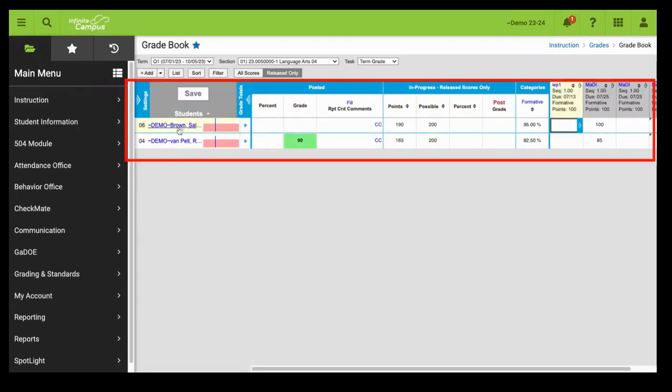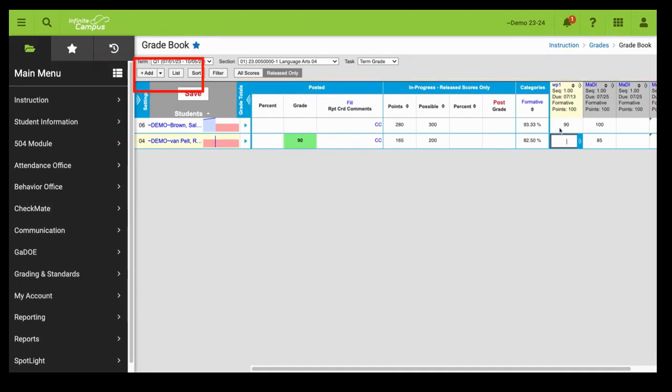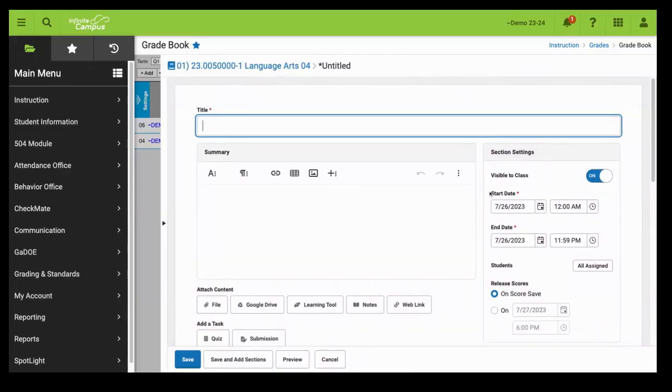In this view, you'll see the student names, and notice that I can see the grade for my formative category. Remember, I also have summative, but none of the assignments here are considered summative assignments. So again, I can simply type in grades if I would like to here. I do not have that copy down option. If I wanted to create an assignment, I would simply click the add button here. And now the screen should look familiar to you because this is the same one that you saw under progress monitoring.